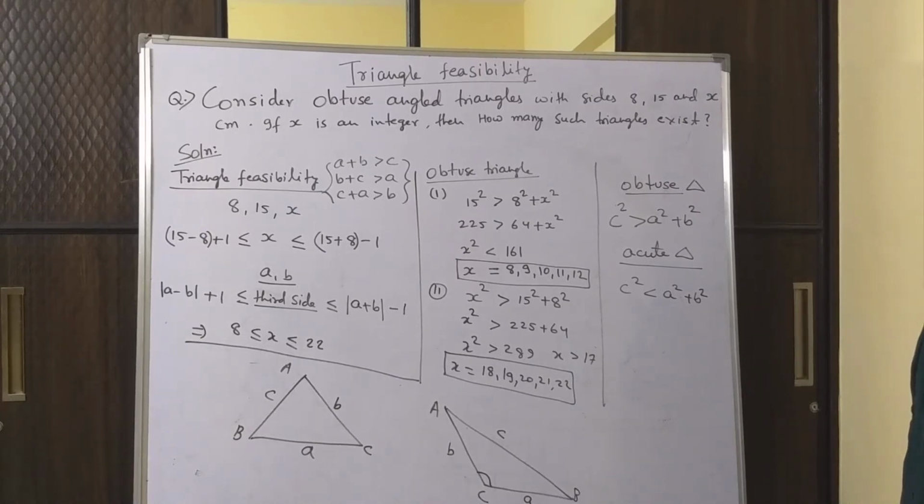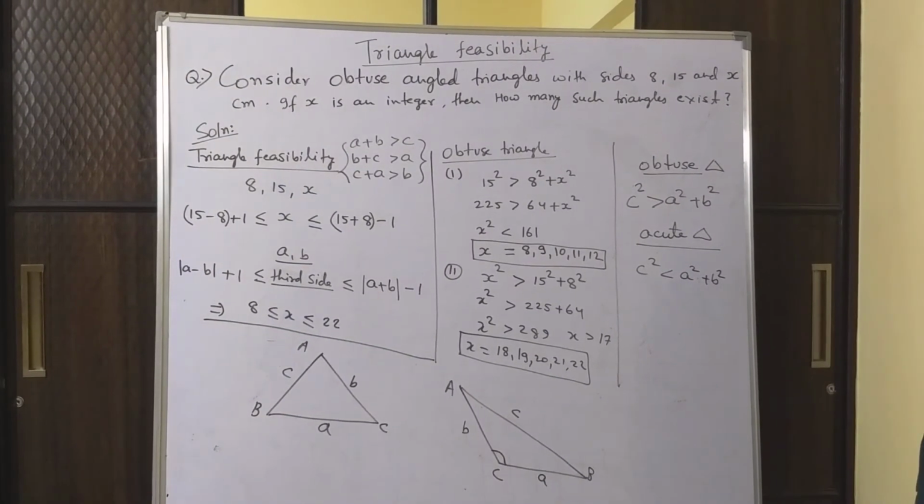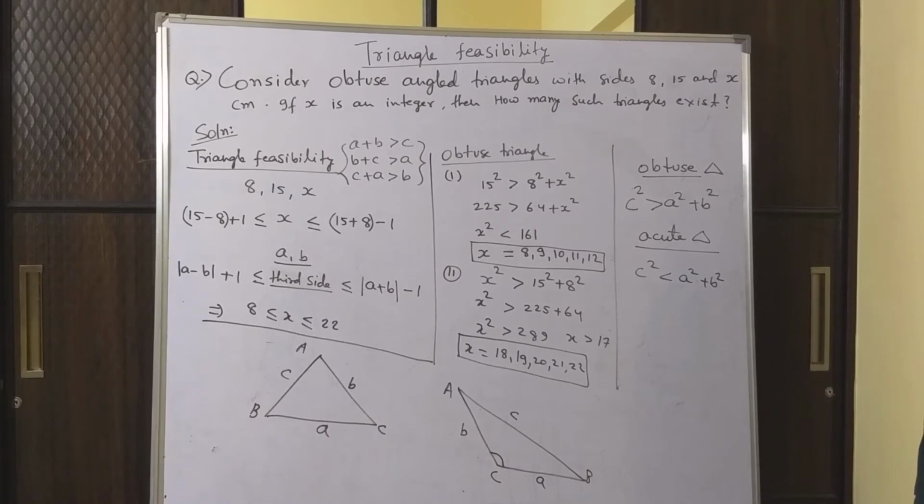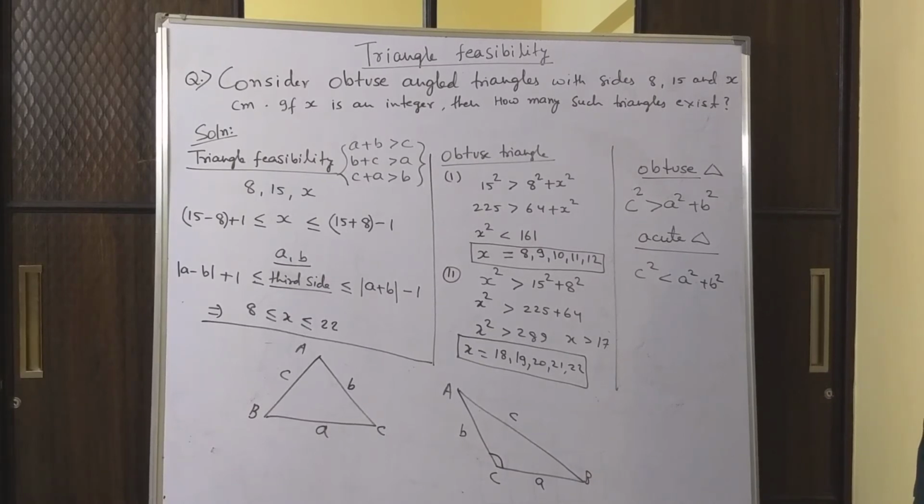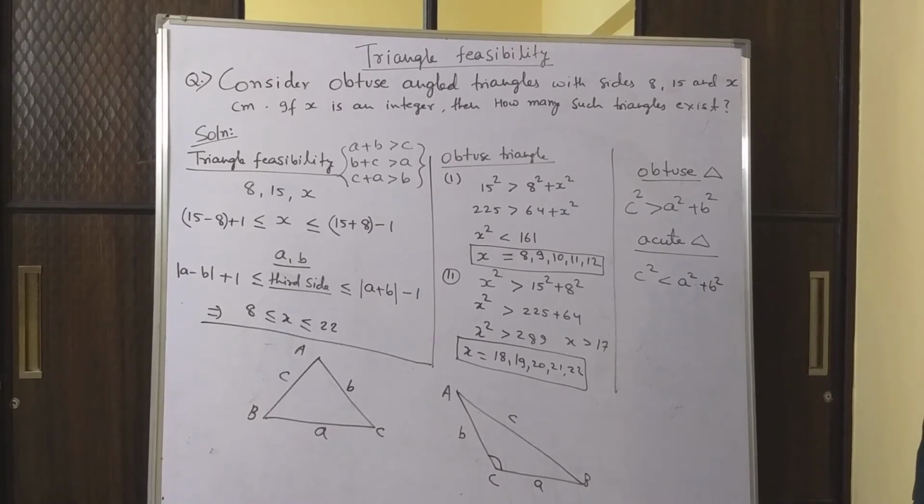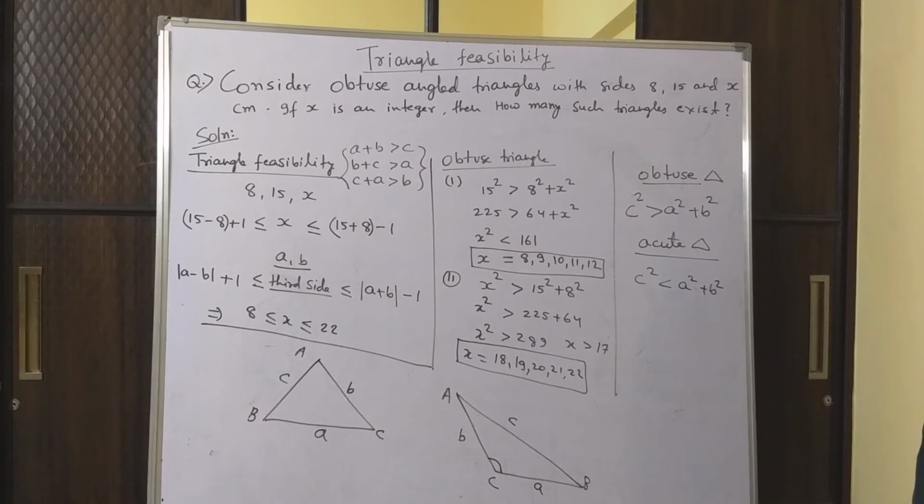Welcome friends. In this video we'll talk about triangle feasibility and a very important question which came in CAT. So what does triangle feasibility mean? Let us take a triangle ABC. Now in this triangle ABC the sides are AB, BC and CA.